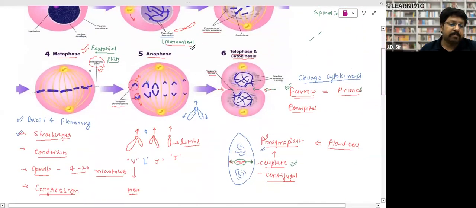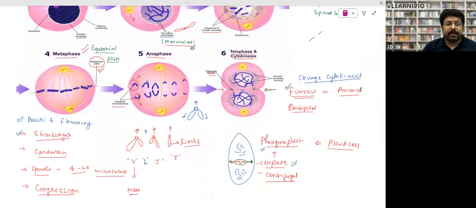Then comes the metaphase. We can get to know that this is the metaphase because all the chromosomes arrange themselves at the equator, right? And when they arrange themselves at the mid or at the equator, this is called the equatorial plate or metaphasic plate. Now we can know that this is the metaphase, right? Metaphase is the stage at which we can see the chromosomes easily. Normally, the chromosomes are studied at metaphase. They are most clearly visible at the metaphase.